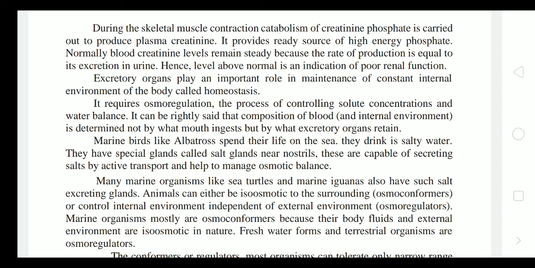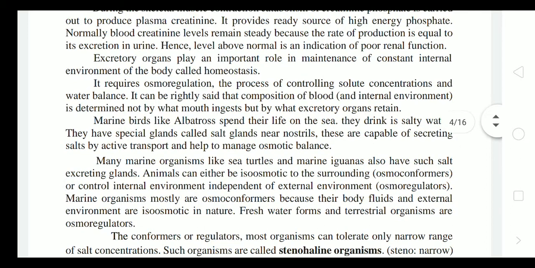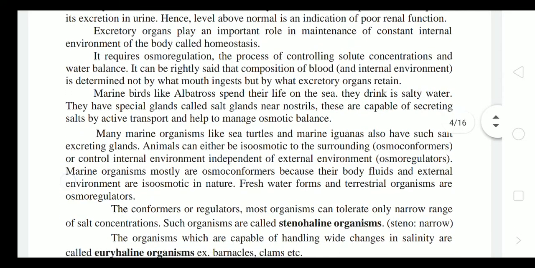During skeletal muscle contraction, skeletal muscle being that which facilitates the movement of the body or part of the body, the catabolism of creatine and phosphate is carried out to produce plasma creatinine, which provides a ready source of high-energy phosphate, required for the formation of energy. Normally blood creatinine levels remain steady because the rate of production is equal to its excretion in urine. Hence, a level above normal is an indication of poor renal function. If the kidney is not functioning well, the amount of creatinine will increase in the body.